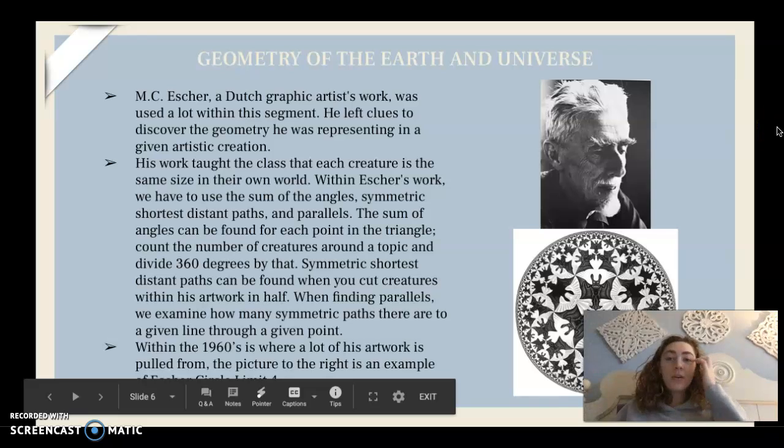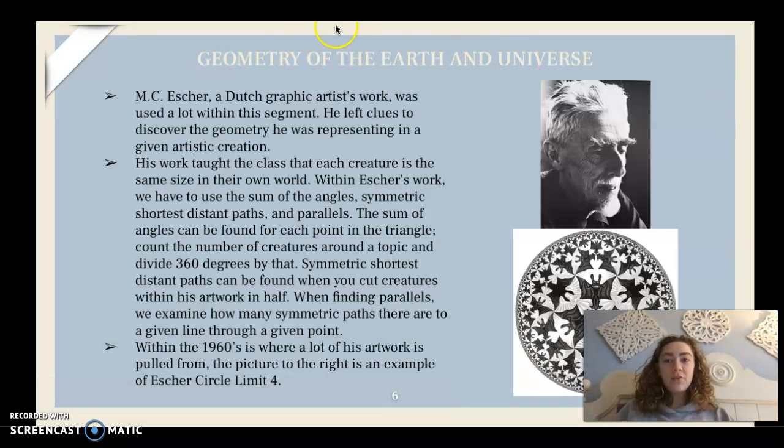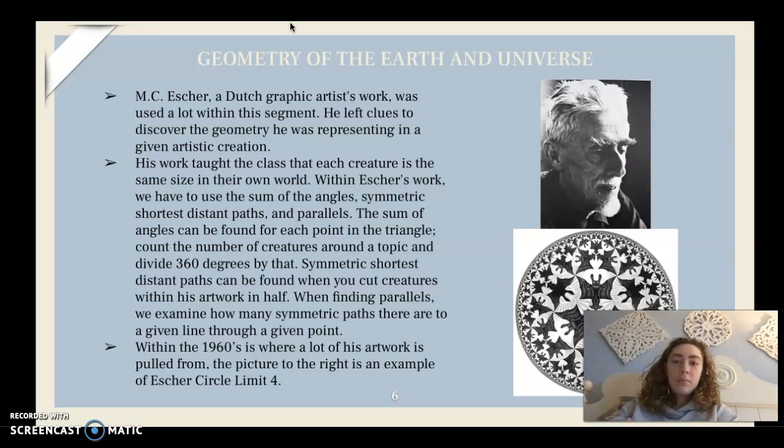So an important person who impacted Geometry of the Earth and Universe would be M.C. Escher. He is a Dutch graphic artist and he was used a lot within our segment. He left clues to discover the geometry he was representing in a given artistic creation. His work taught the class that each creature is the same size in their own world.